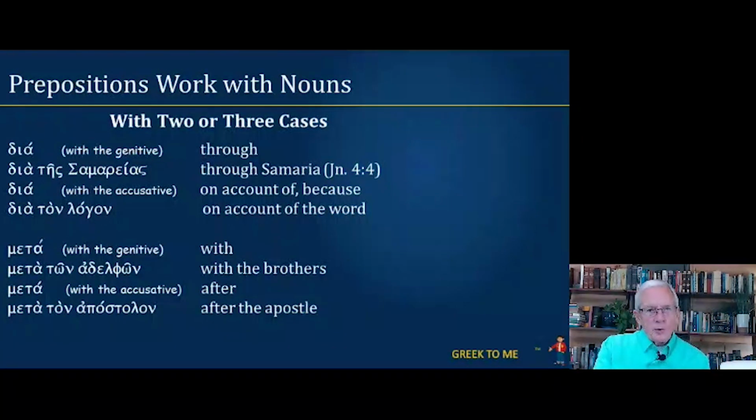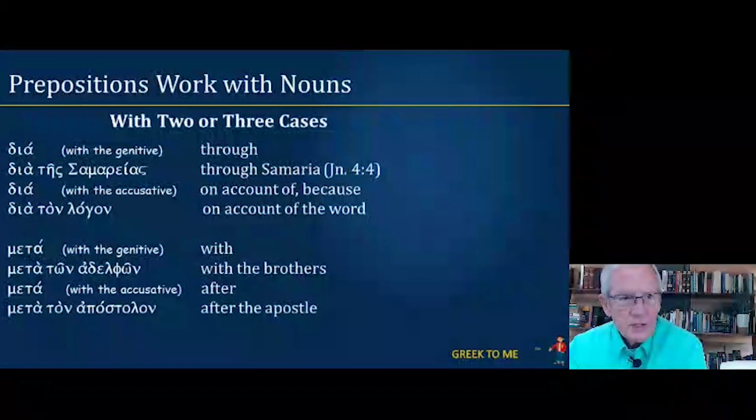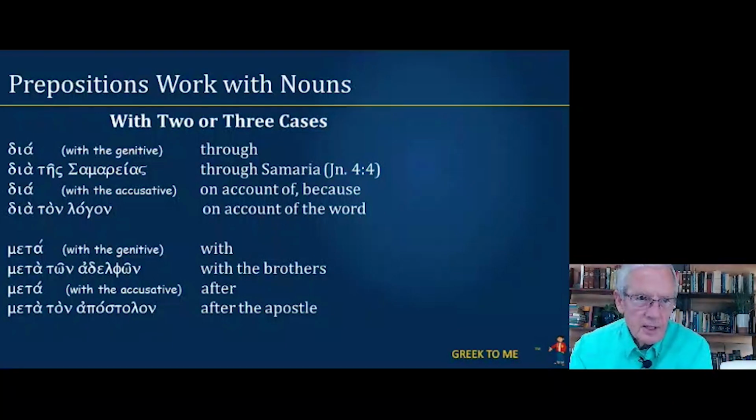But there are also some prepositions that work with two or three cases. Let's take a look at two examples here. Dia, with a genitive case, it means through. So from John 4:4, we have dia tes Samareias. Tes Samareias is feminine singular genitive. So dia with tes Samareias would mean through Samaria.